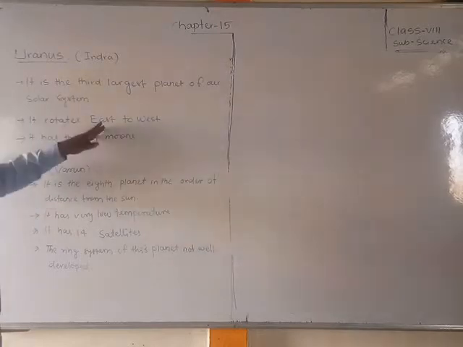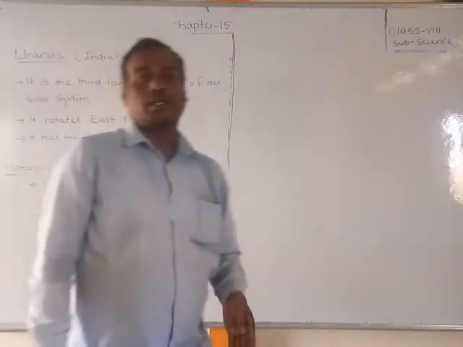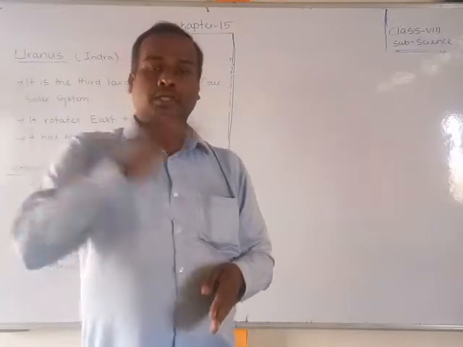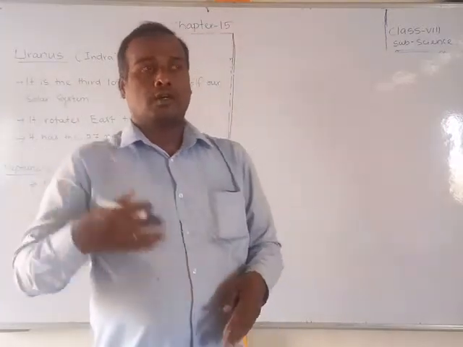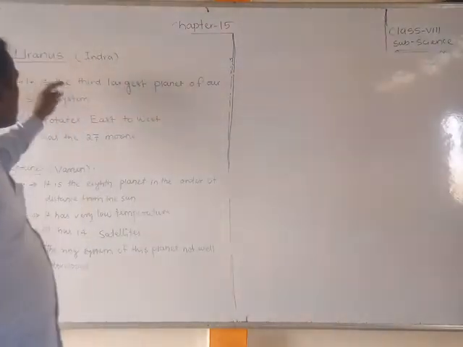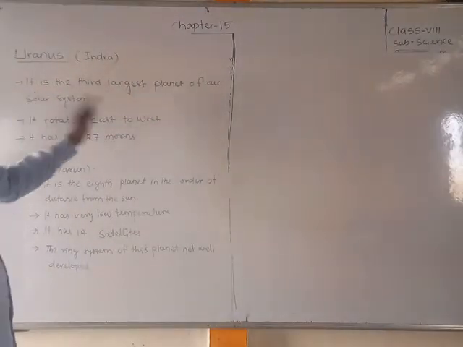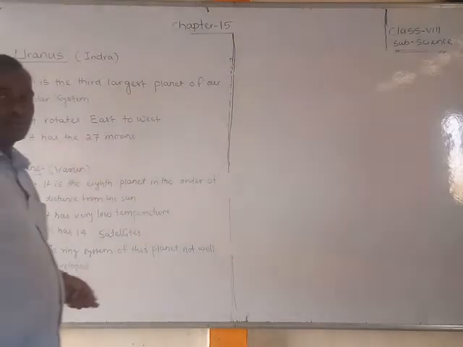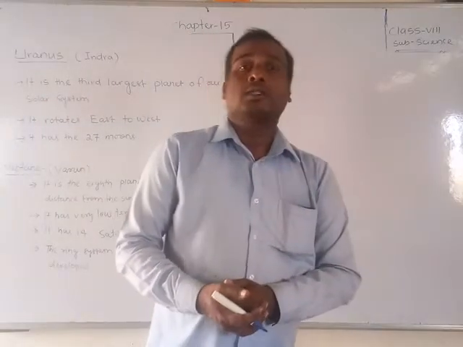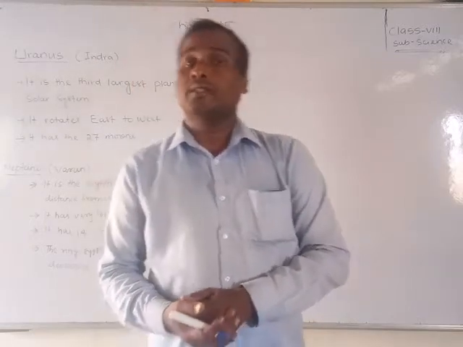So Uranus is the third largest planet of our solar system. It rotates from east to west, just like Venus rotates from east to west. Uranus also rotates from east to west, and it has 27 moons. How many moons are there? 27 moons, or 27 satellites.